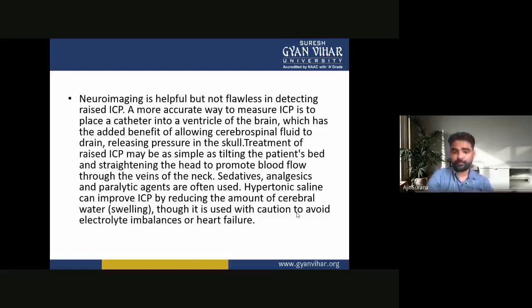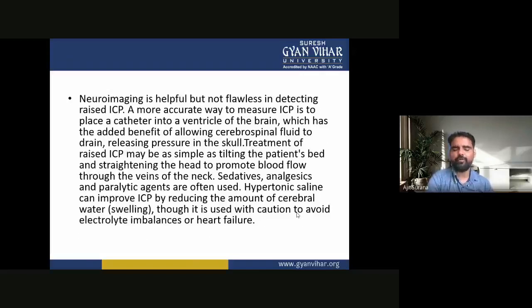So, neuroimaging is helpful but not flawless in detecting raised ICP. A more accurate way to measure ICP is to place a catheter into a ventricle of the brain, which has the added benefit of allowing cerebrospinal fluid to drain, releasing pressure in the skull.